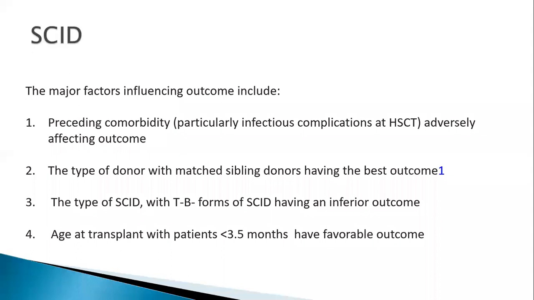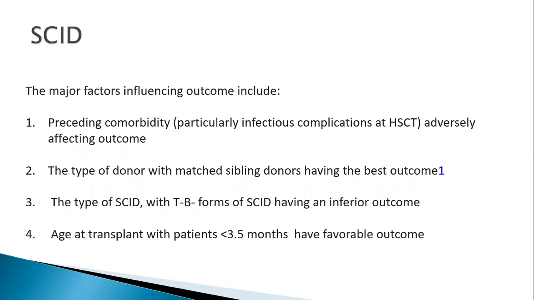So even in these patients with T-minus B-minus forms of severe combined immunodeficiency, with severe cell-mediated and humoral immunodeficiency, you continue immunoglobulin replacement therapy post-transplant so that the risk of infection decreases, and sometimes we have to continue this lifelong.